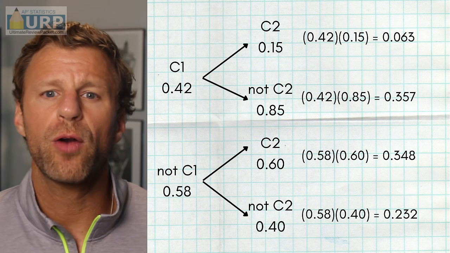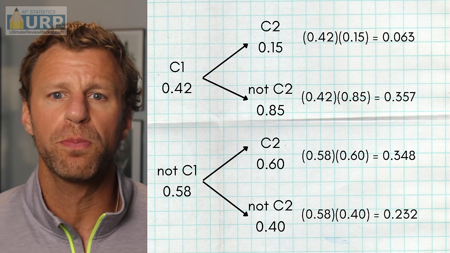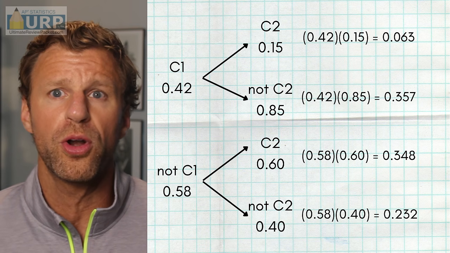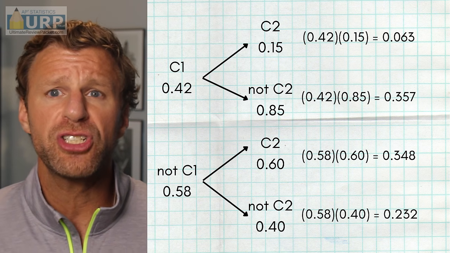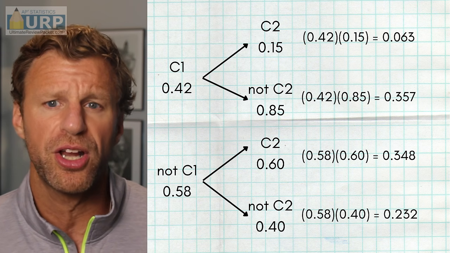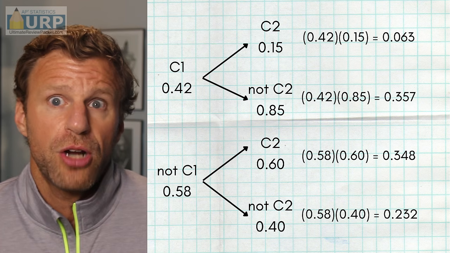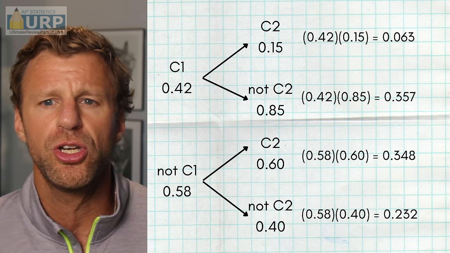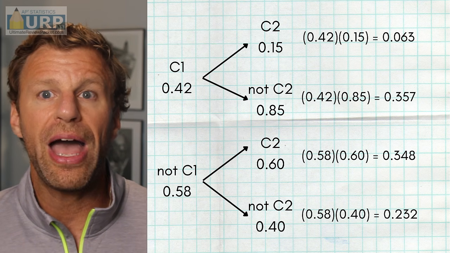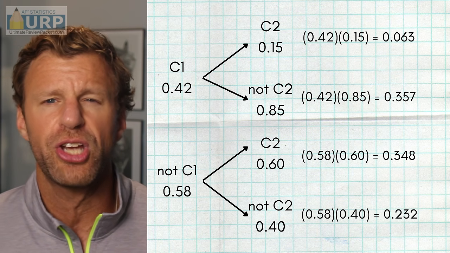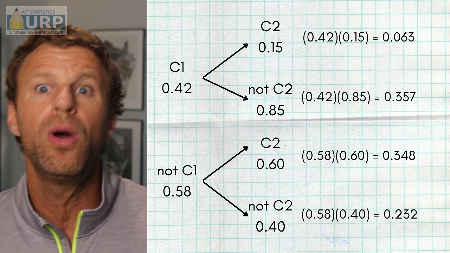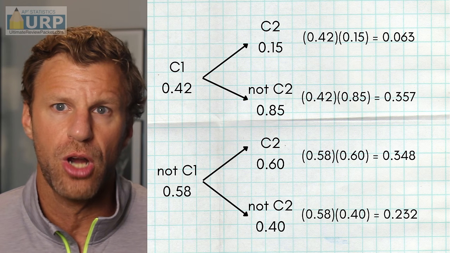So in this tree diagram, we see first off the 2 original branches. She purchases car 1, 42%. She does not purchase car 1, 58%. Now, if she purchases car 1, so on the upper branch here, Andrea could purchase car 2, which is 15%. That means that we also know the complement of that, which would be there's an 85% chance she does not purchase car 2, given that she does purchase car 1.